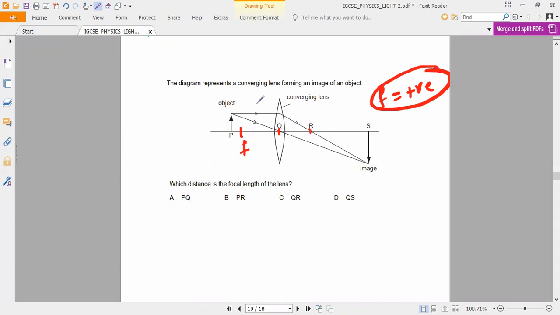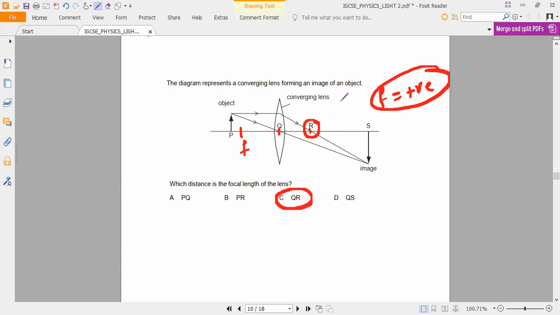So how to find it here? The light ray falling parallel to the principal axis will go through the focus. That is the point you have to remember. And the distance between the principal focus and the optical center is called the focal length. So what is that? QR. Do you understand, guys?